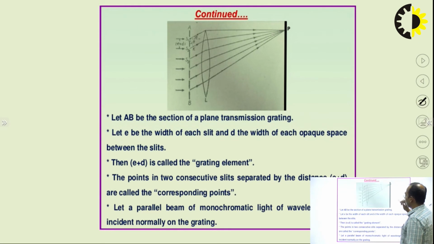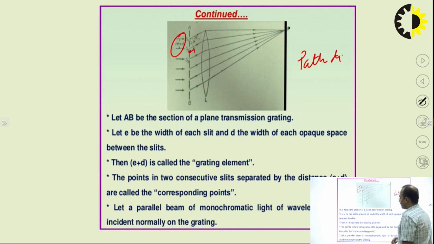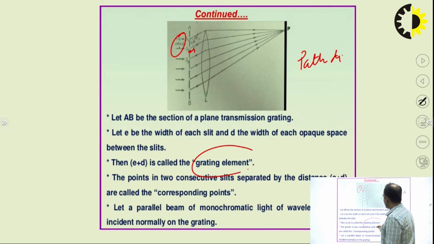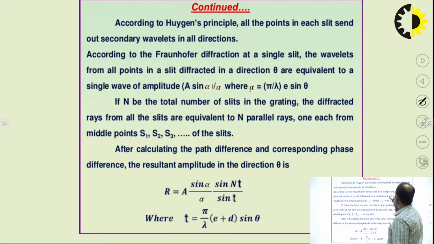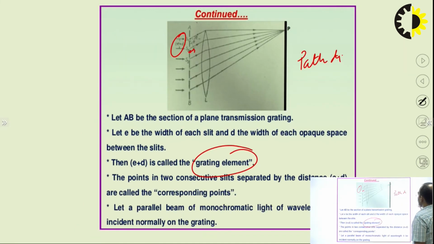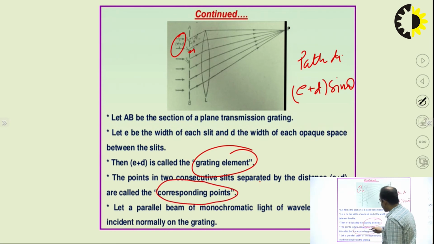So again we have to find the intensity of this. First of all we will find the path difference. How will you find the path difference? This is E plus D, which is called the grating element, and the path difference is nothing but E plus D sin theta. You can find the corresponding points in two consecutive slits separated by the distance E plus D.